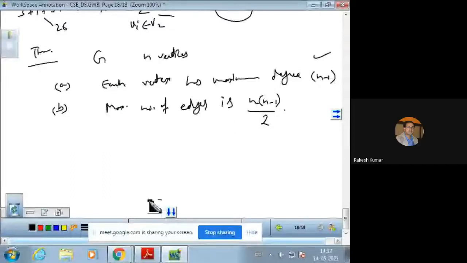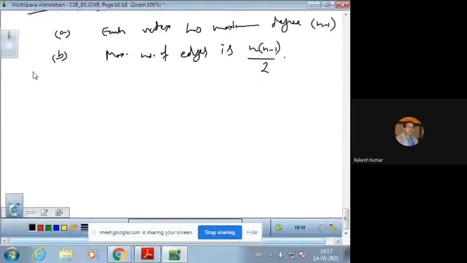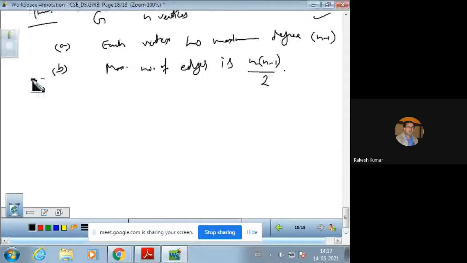So let us do that. If n is 1, it means there is 1 vertex. If the vertex is 1, the number of edges in G is 0. Why so?